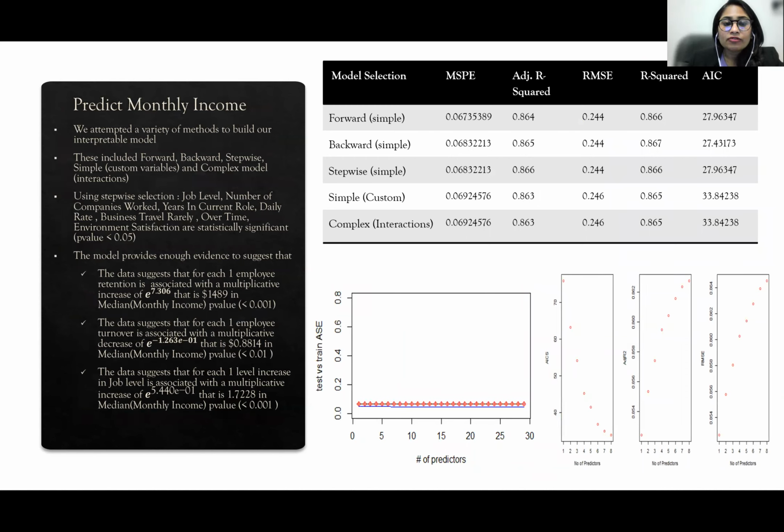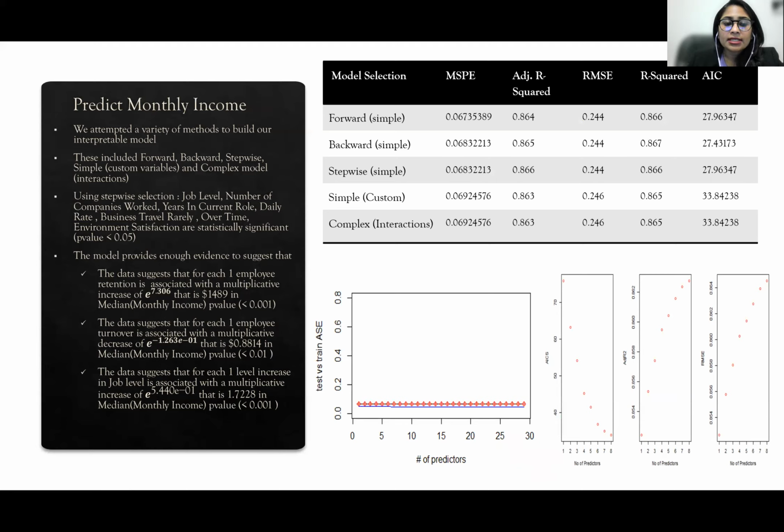We attempted a variety of methods to build our interpretable model. These included forward, backward, stepwise, simple with some custom variables, and a complex model with some interactions. Using stepwise selection, we find that job level, number of companies worked, years in current role, daily rate, business travel rarely, overtime, and environmental satisfaction are statistically significant.